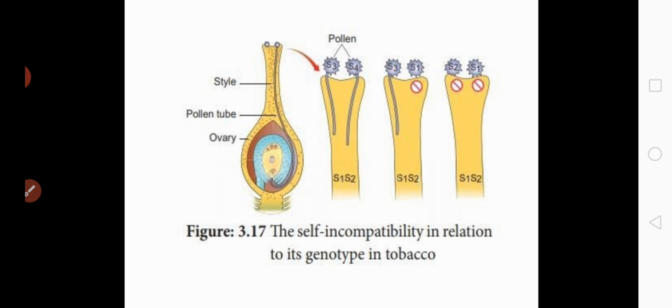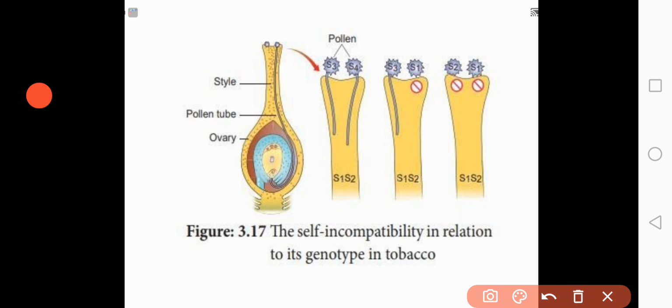Now according to this condition, self-incompatibility, what happens is, see in the picture 1, this is the pistil part of the flower, and this pistil at the tip contains the stigma portion. So this is the stigma. Am I clear? Now what happens is, this pistil is of S1 and S2 type. Clear? The pistil is here S1 and S2 type.